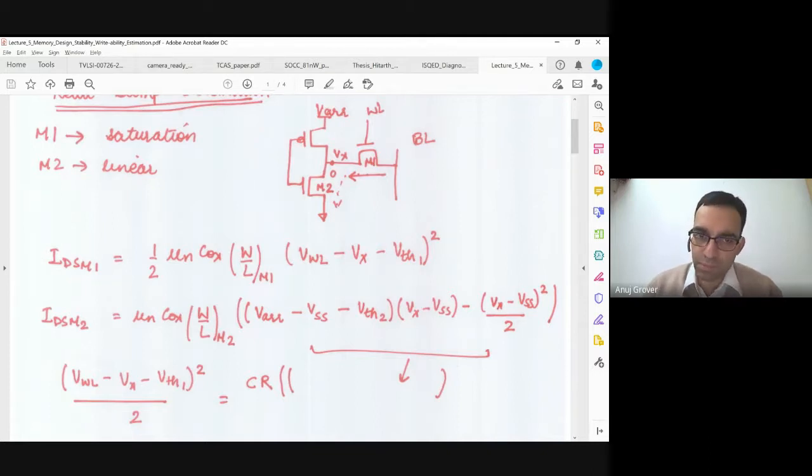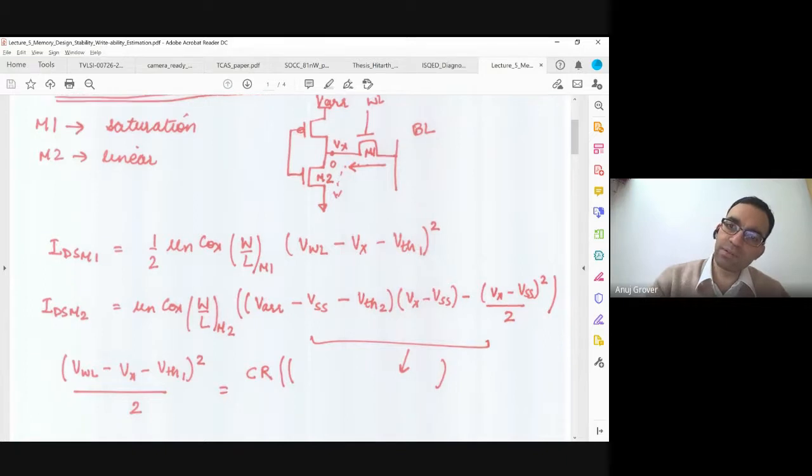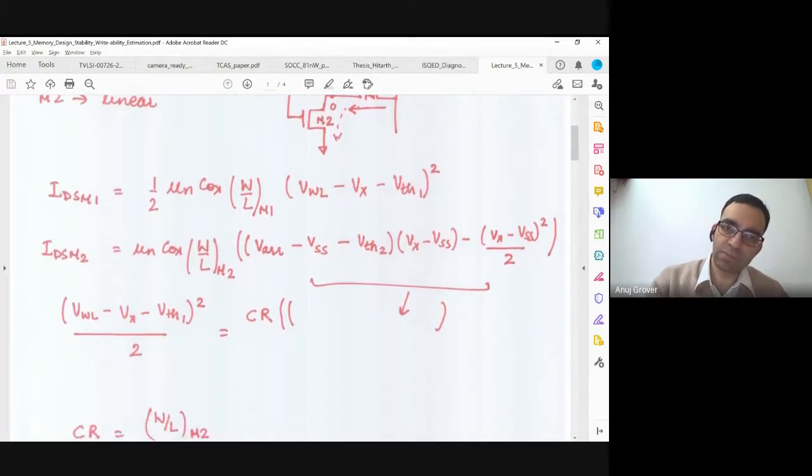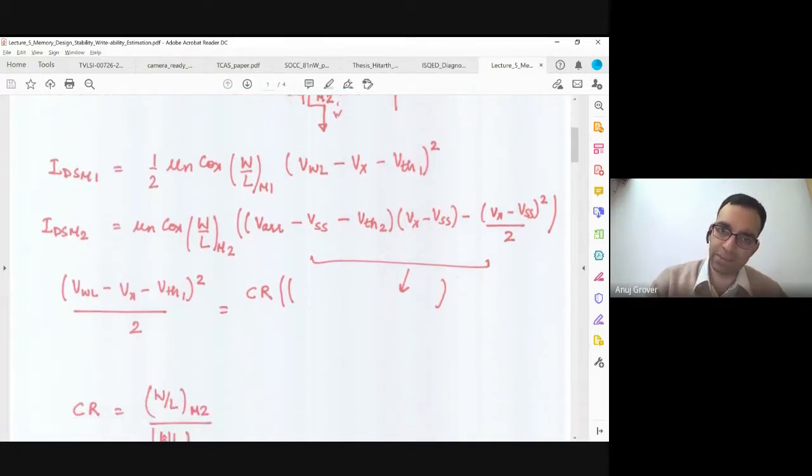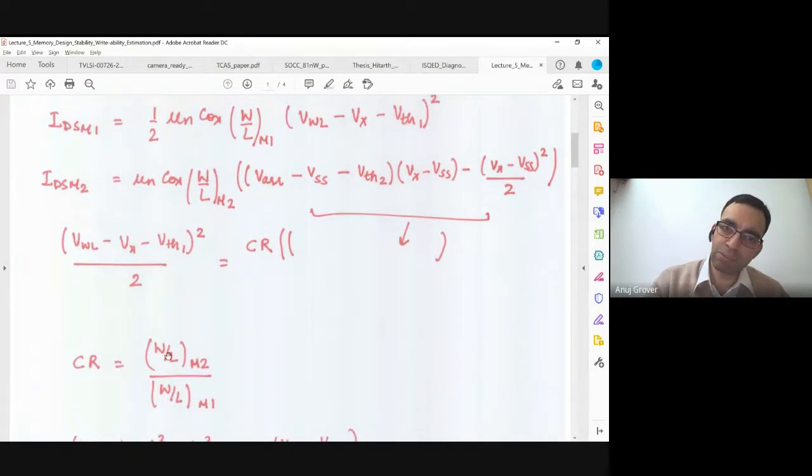If I put that as an equation, and I say that CR, cell ratio, is W by L of M2 divided by W by L of M1, then I get an equation which says that (VWL minus Vx minus VTH1) the whole square by 2 is equal to cell ratio into this entire term. Is this clear up to here?